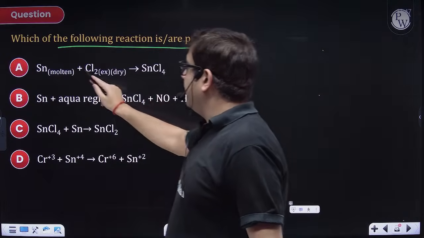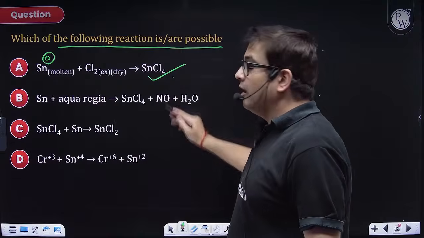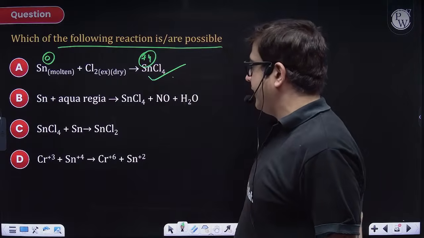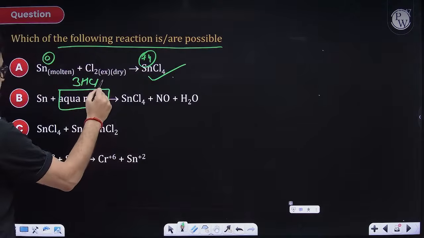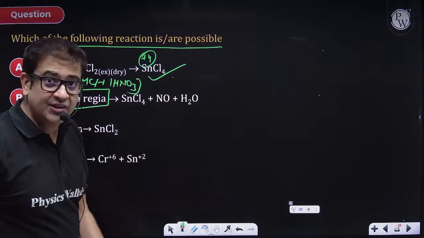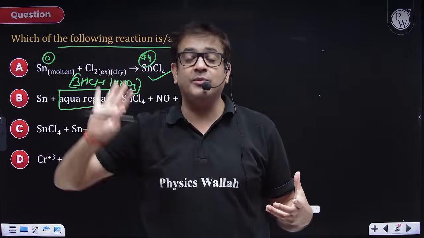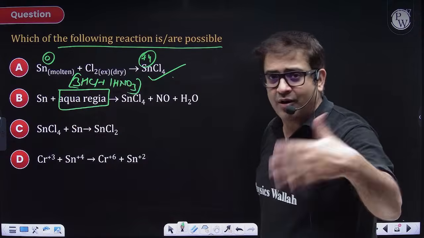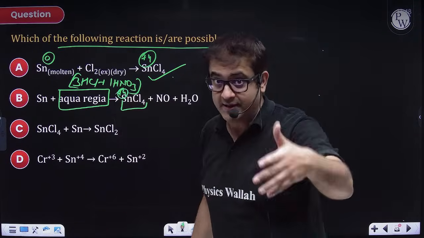How many are possible? Sir, here tin is in zero oxidation state, because chlorine is in excess, so definitely tin will be oxidized to the maximum stable oxidation state of tin, which is definitely +4, so this is correct. Sir, aqua regia is 3 parts of HCl and 1 part of HNO3, which has the capacity to make soluble complexes of all possible metals, even inert ones like silver and gold. So tin will also come in its maximum stable oxidation state, which is +4.